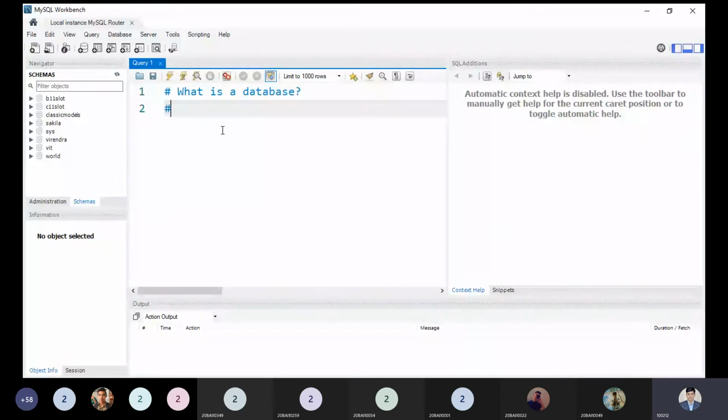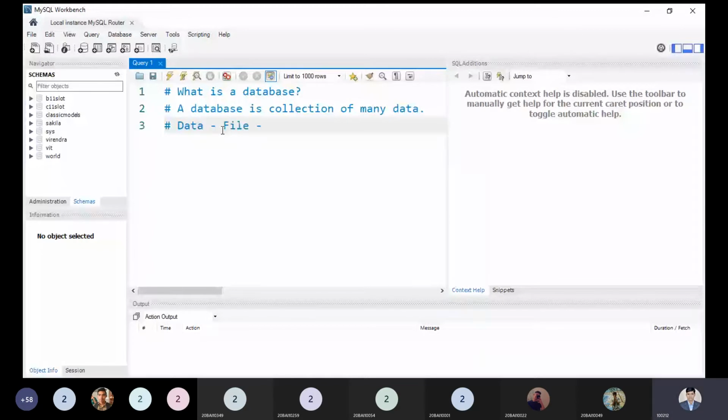As I told you so many times, a database is a collection of many data, and this data will be identified as a file, which is also known as a table.